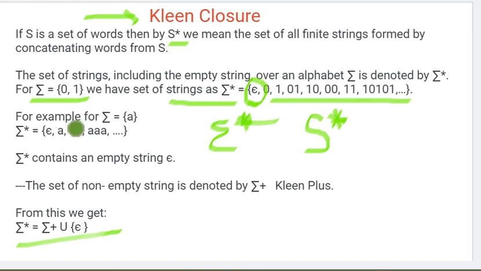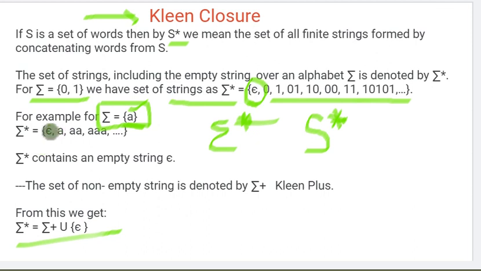Let's see one more example. Suppose my input set has only one alphabet, A, and I need to write a Kleene closure for this alphabet.